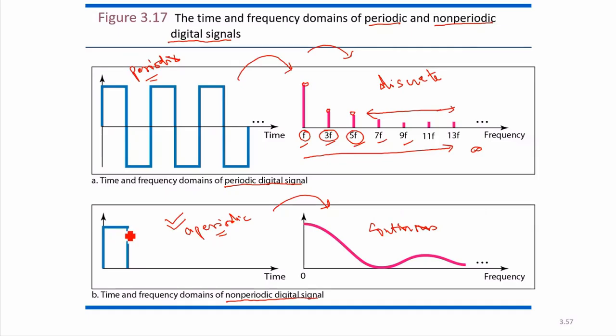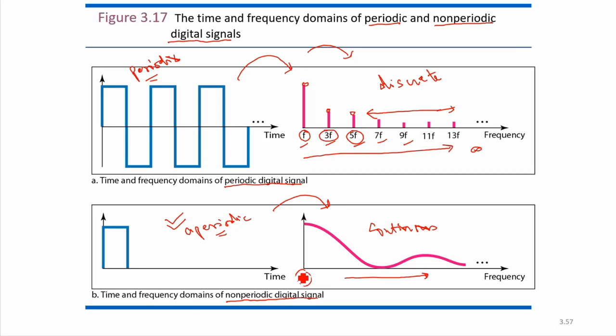For an aperiodic digital signal in the frequency domain, it starts at frequency 0, where there is a high component, and at each frequency there will be some amplitude. So it starts from 0.